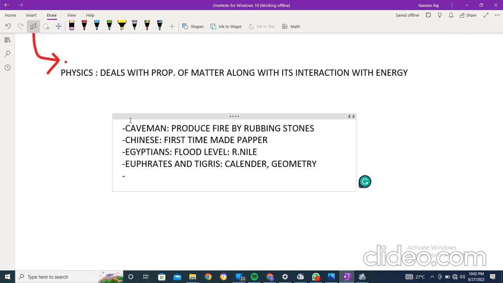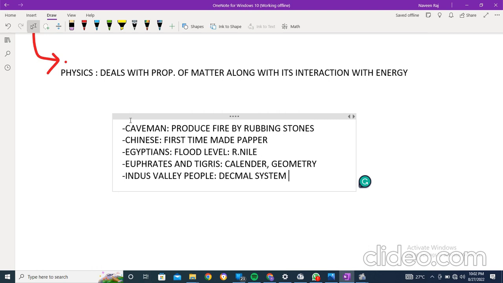Next is a very personal one you can relate to, the people of the Indus Valley, right? So how the Indus Valley people were using physics from the old time. They were the pioneers of the decimal system.